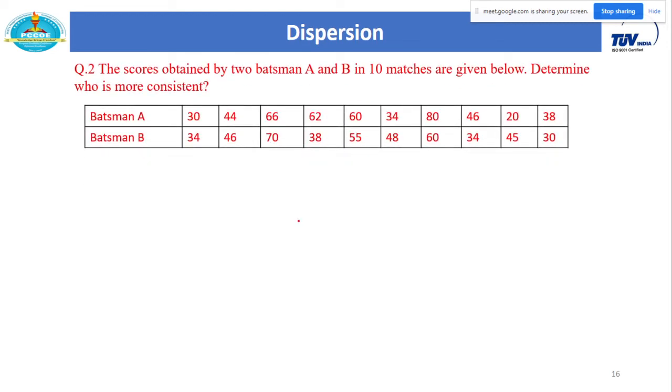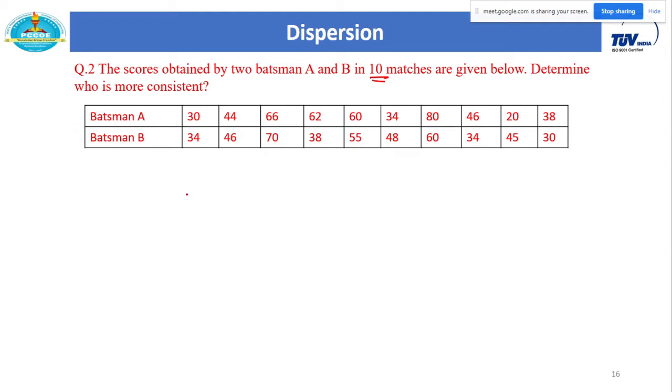And from this example you will understand the importance of the coefficient of variation. See this example. The scores obtained by two batsmen A and B in the last 10 matches are given below. Determine who is more consistent. This problem you can solve using the coefficient of variation.